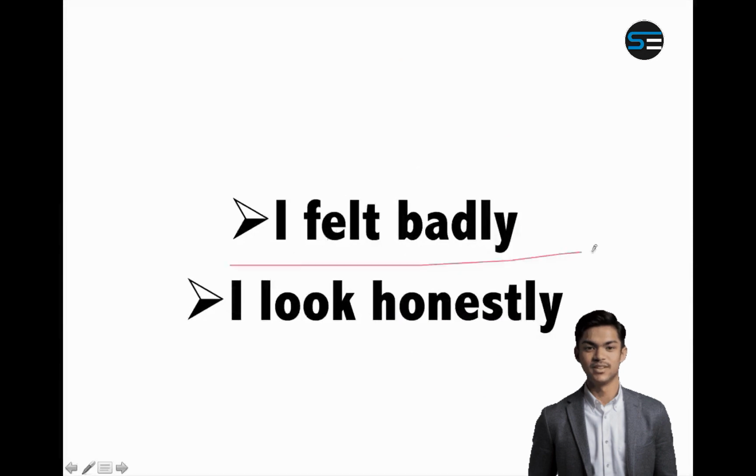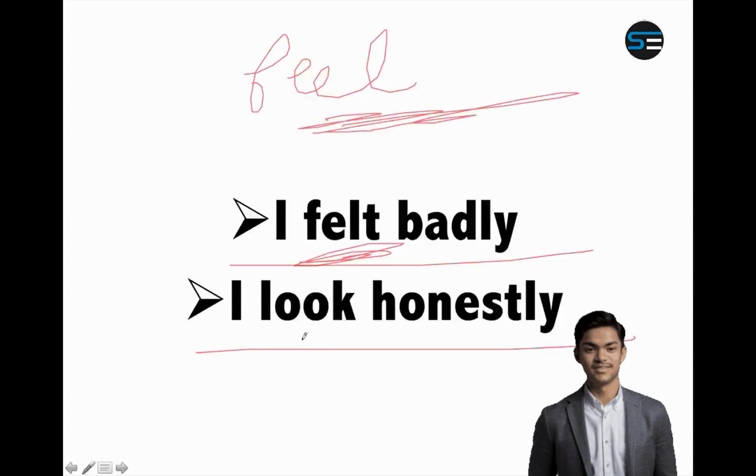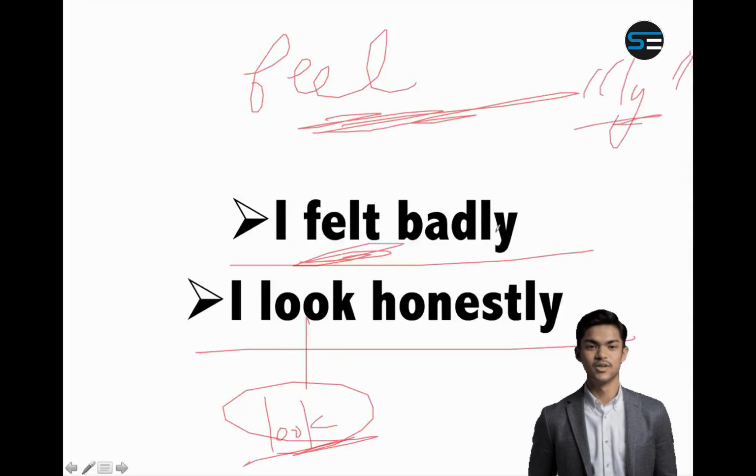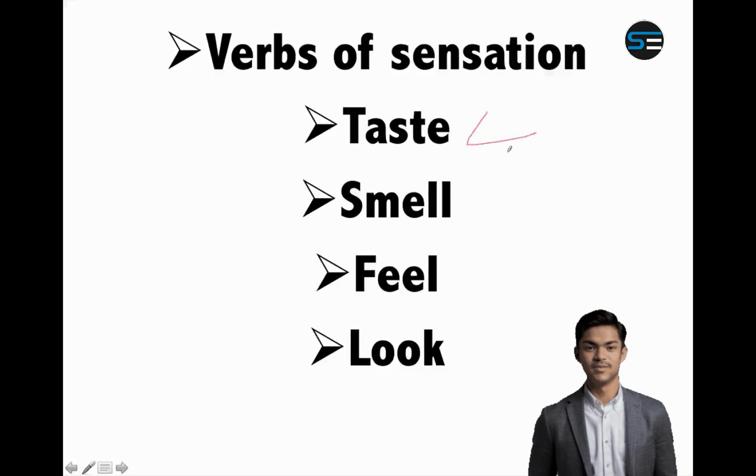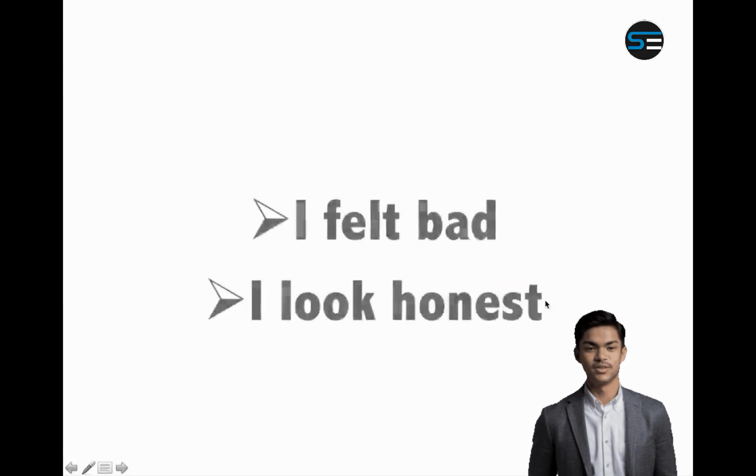Okay, try this. I felt badly and I look honestly. Are these correct? Now look at this verb felt. Felt comes from feel and it is a verb of sensation. Similarly, look is a verb of sensation. When you see, touch, smell, feel, they are all verbs of sensation. And with verbs of sensation, you use the adjective form and not the adverb form, which means you will never use ly. So you will simply say I felt bad, not badly. Similarly, I look honest, not honestly. So these are the verbs of sensation: taste, smell, feel, look, etc. So you will say I felt bad and I look honest.